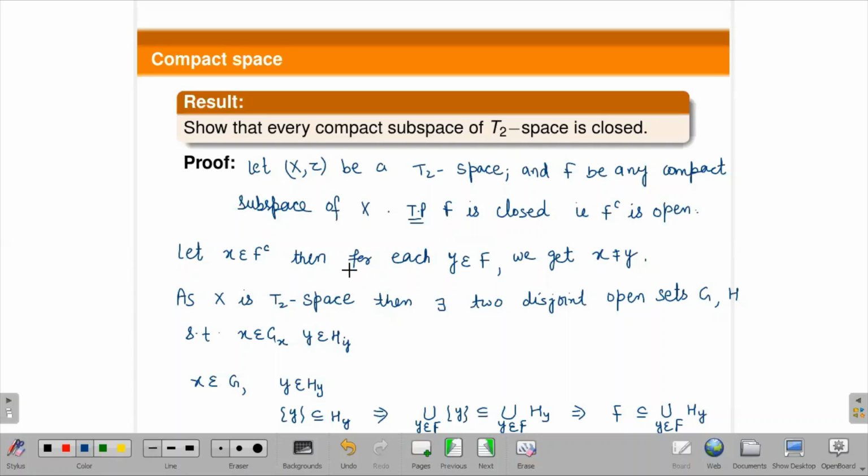And it is given that F is compact. F is contained in this union.